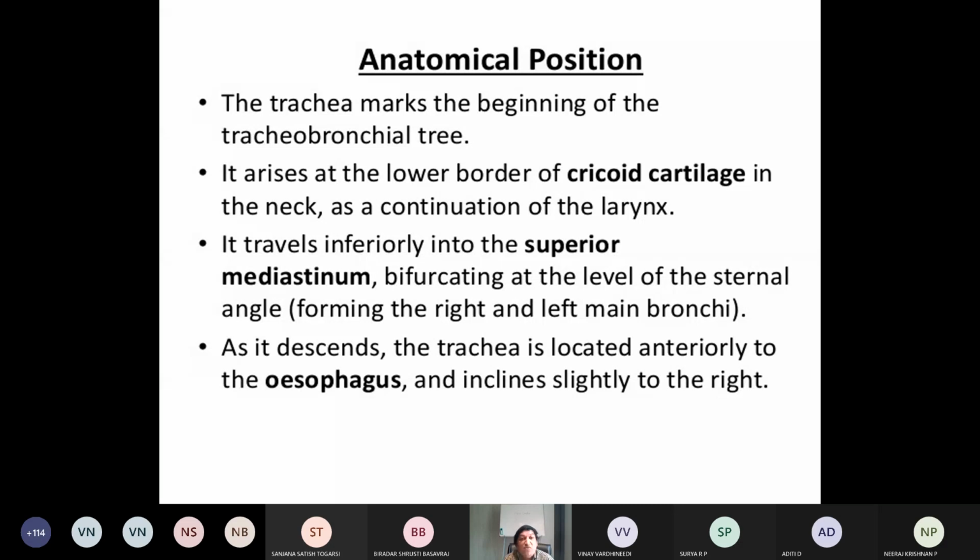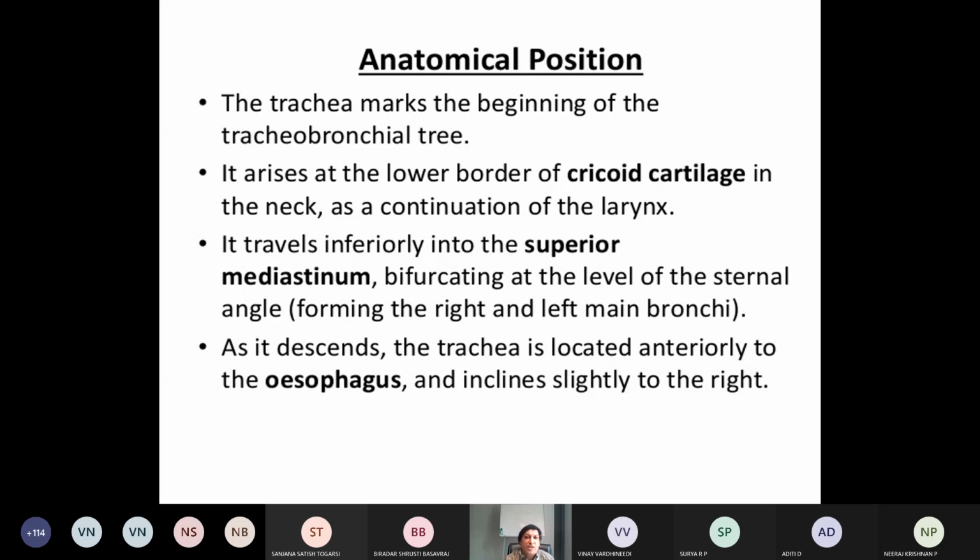So it travels inferiorly into the superior mediastinum, bifurcating at the level of the sternal angle. As it descends, the trachea is located anterior to the esophagus. While anterior to the esophagus, it inclines slightly to the right. That is the anatomical position. Okay.